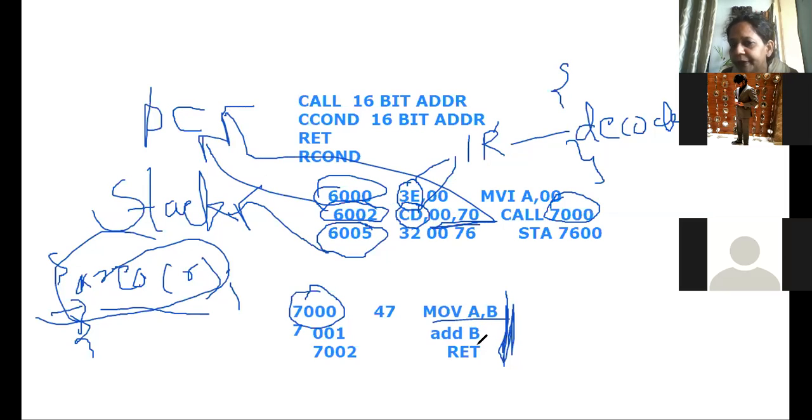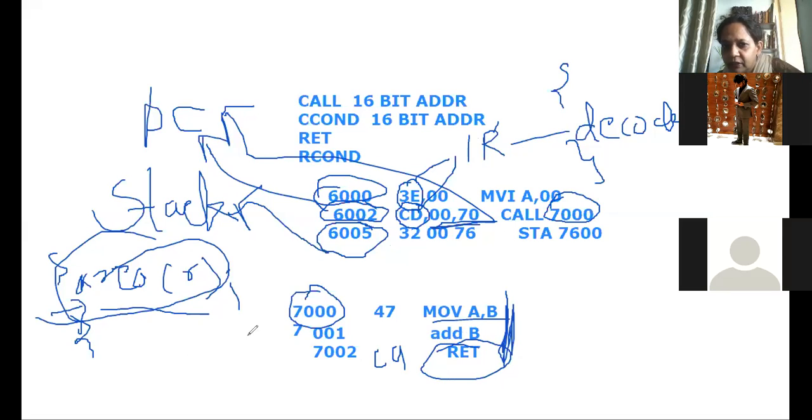Then the moment return comes, whatever the code is, I think D9 or C9, I don't remember the code of this. For example, if it is C9, this code will go into the instruction register and the decoder will decode that it is a return instruction. That means it has to return back to the main program following the call instruction.